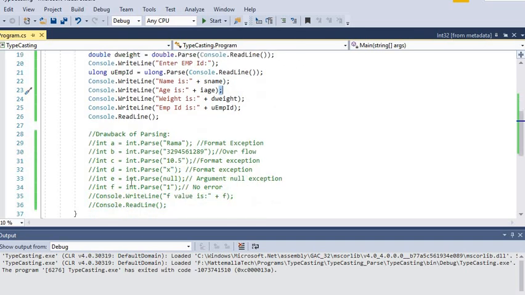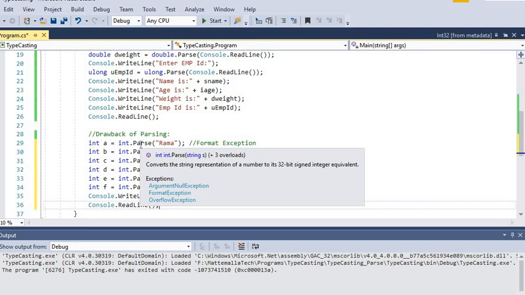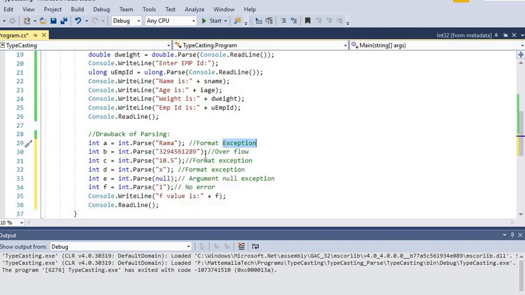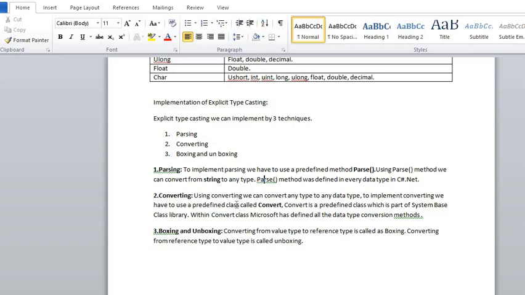But here we have some drawbacks in the parse method. I can show a list of the drawbacks. Whenever you have time, you can execute these statements and you will come to know the drawbacks of the parse method. The first statement is int.Parse of "Rama". Rama is in string format, and the definition says parse converts from string to any type.